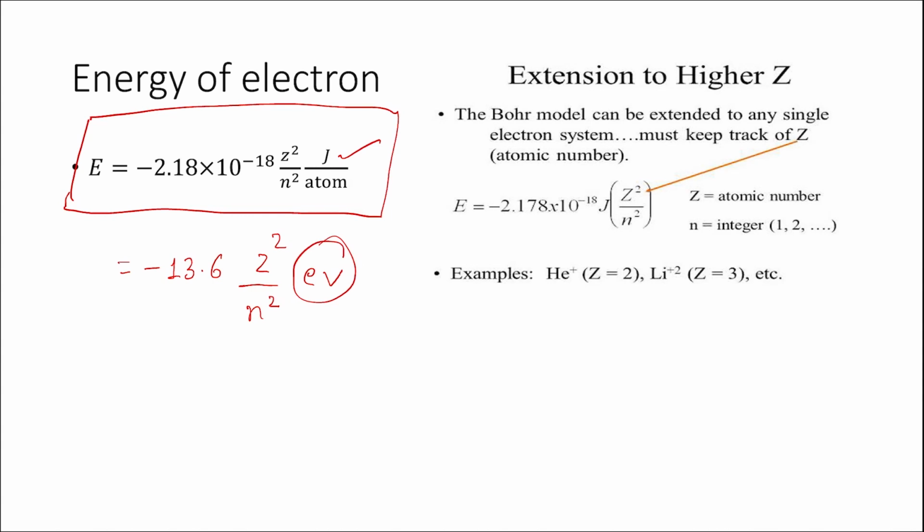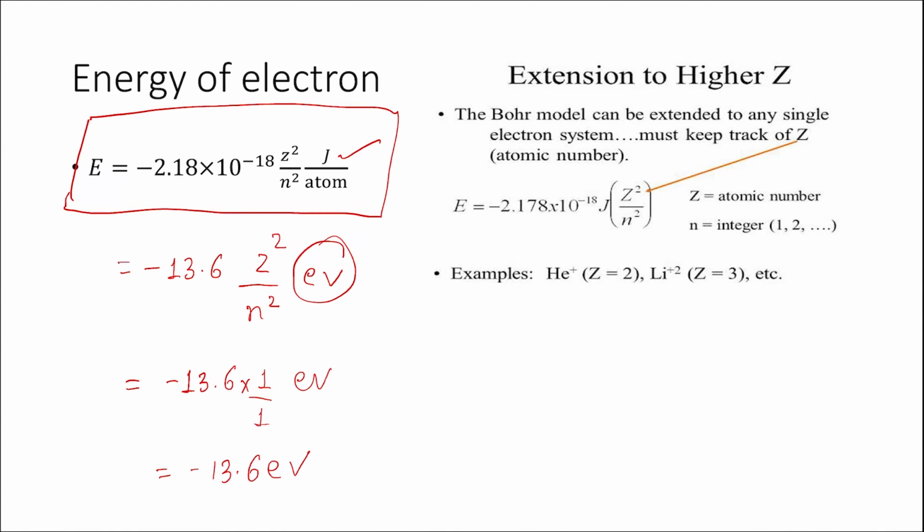Now let us say I want to calculate the energy of electron in the first orbit of hydrogen atom. So in the first orbit, the value of n would be 1, and the z, that is atomic number of hydrogen, is also 1. So the energy in the first orbit would therefore be equal to minus 13.6 times 1 by 1 electron volt. So that is nothing but equal to minus 13.6 electron volts. In a similar way, if you wanted to find the energy in the second orbit, the value of n would have been 2.